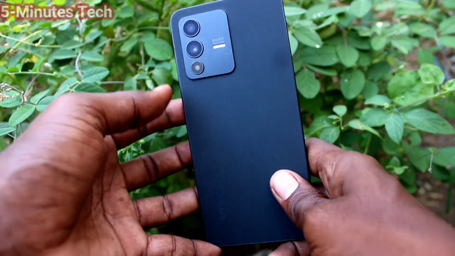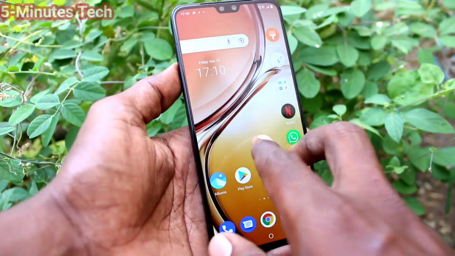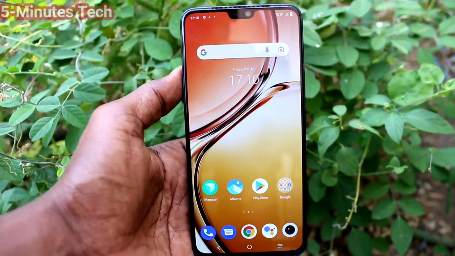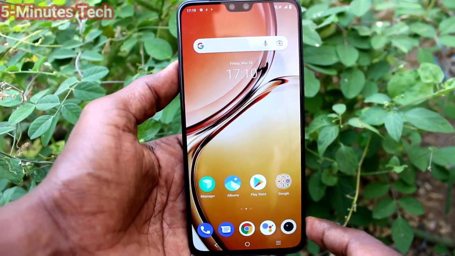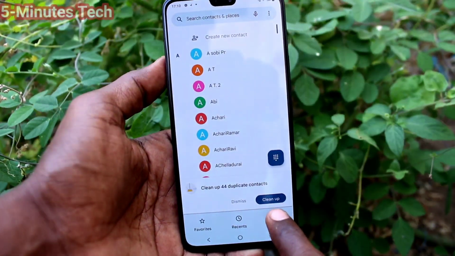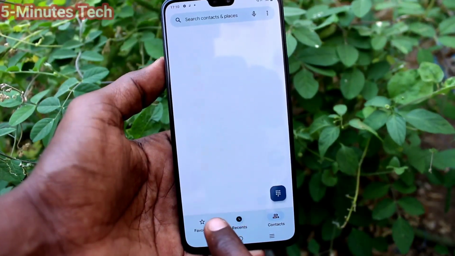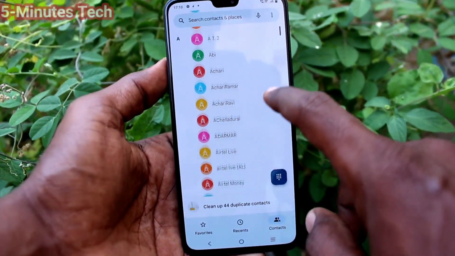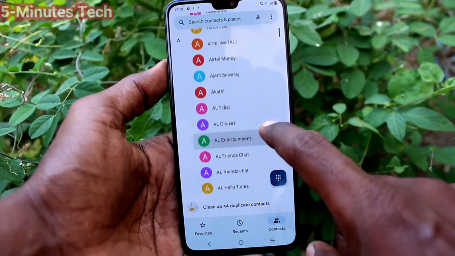Here is Vivo V23 smartphone. In this video, you will learn how you can set ringtone for each contact in your phone Vivo V23. First of all, go to call button and click on contacts here. Click on contacts and select any contact.